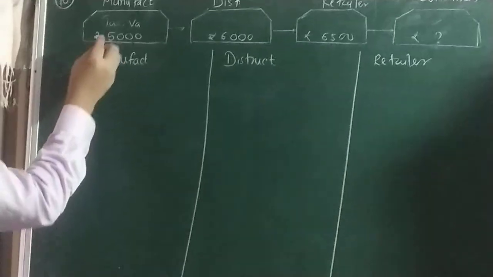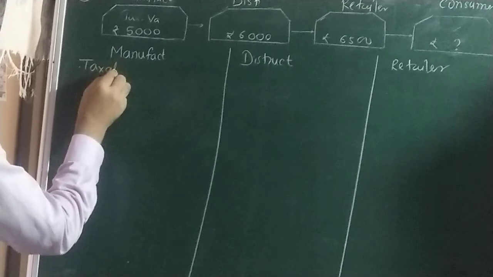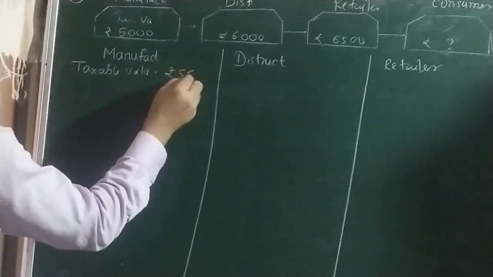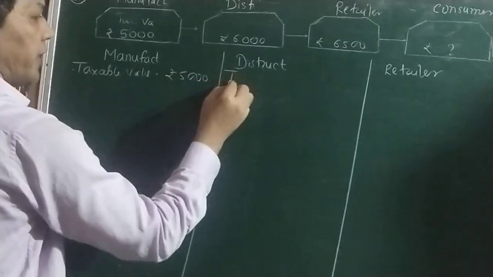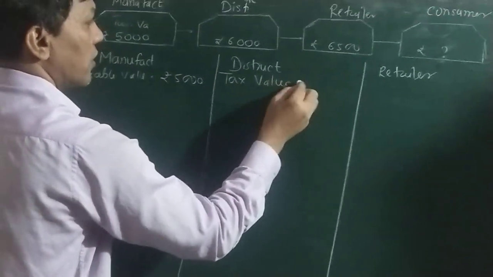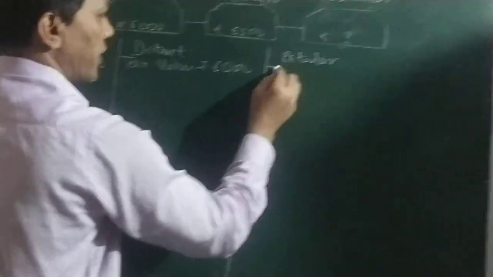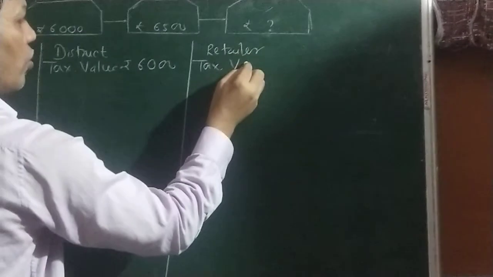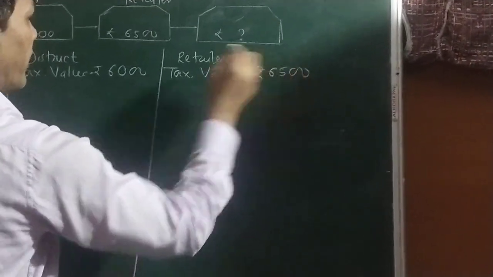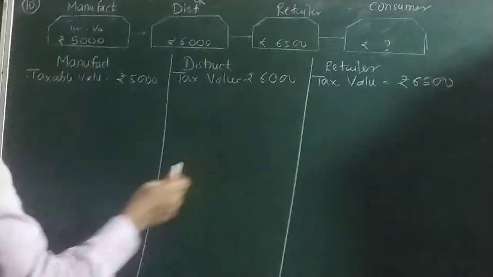Now taxable value for the manufacturer is given as rupees 5,000. Here the taxable value is given as 6,000, and here the taxable value is 6,500. For the customer we have to find out afterwards.